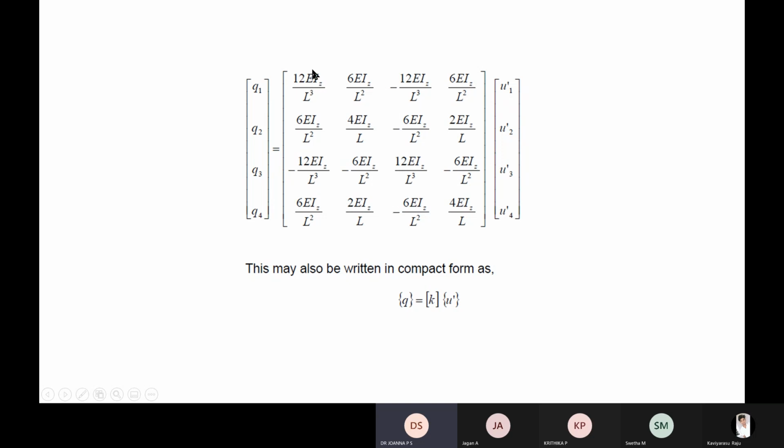Why is it important? Suppose you take a steel scale and a plastic scale that you commonly use in your studies. When you take the steel scale, it will not be easy for you to break it. But when you take the plastic scale, you can even break it with your hand. So it depends upon the material. So I want to incorporate the property of the material by telling a word E. And how big it is.